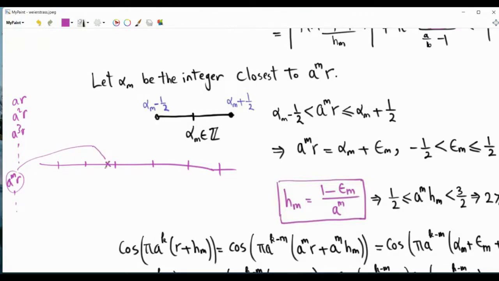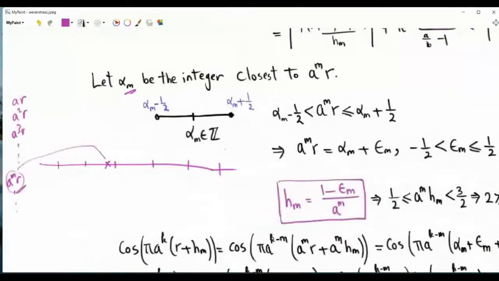Let's suppose that it is here. Okay, then alpha m is the integer that is closest to this number a to the mr. Okay, which means that a to the mr will be lower bounded by this integer alpha m, the closest integer, alpha m minus half, and upper bounded by alpha m plus half.